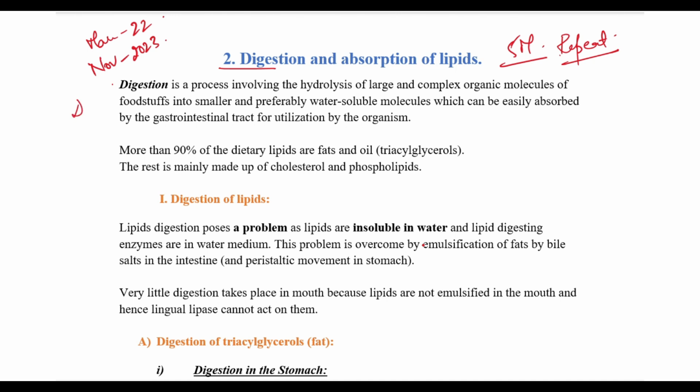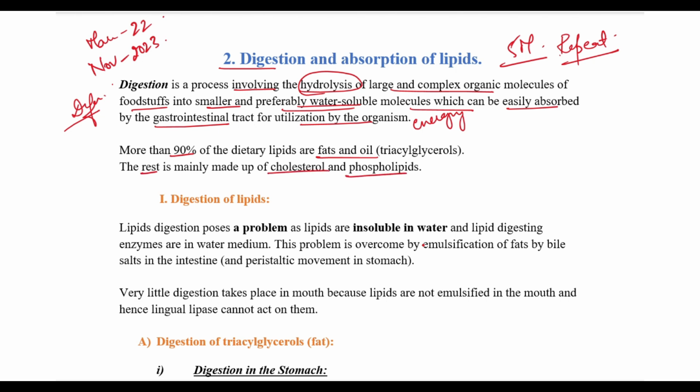Coming to the definition of digestion, it's a process involving the hydrolysis of large and complex organic molecules of foodstuff into smaller and preferably water-soluble molecules which can be easily absorbed by the gastrointestinal tract for utilization by the organism, basically for energy generation. More than 90% of the dietary lipids are fats and oil, that's triacylglycerols, and the rest is made up of cholesterol and phospholipids.